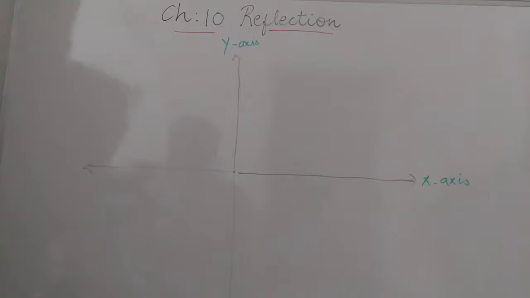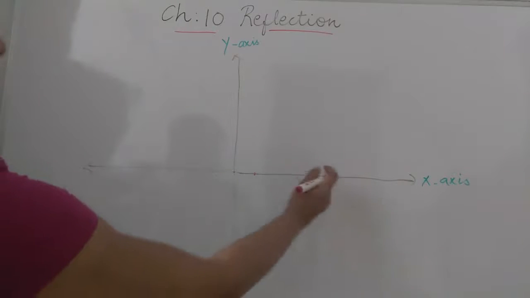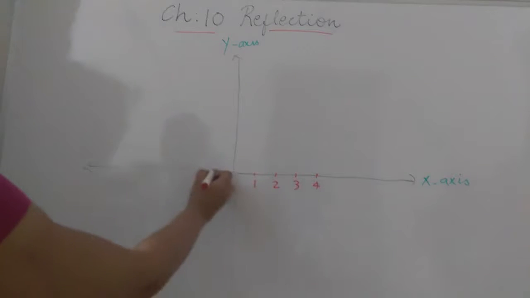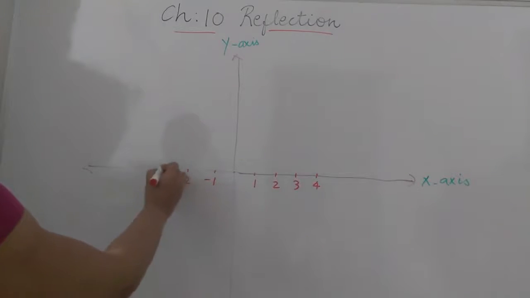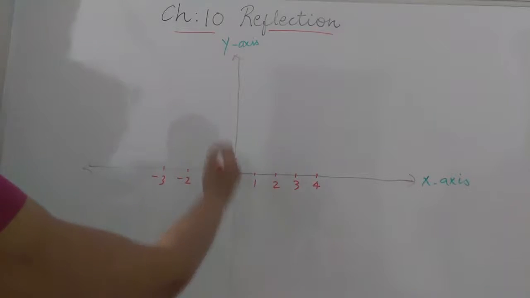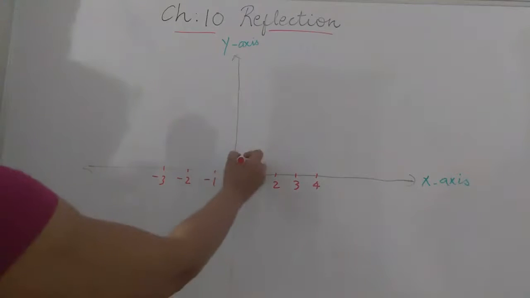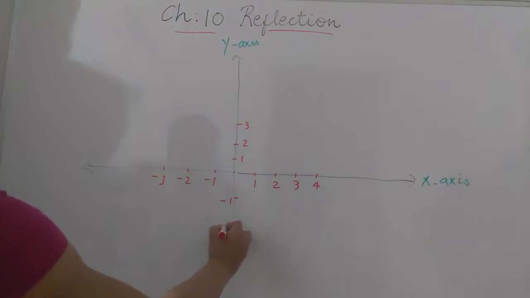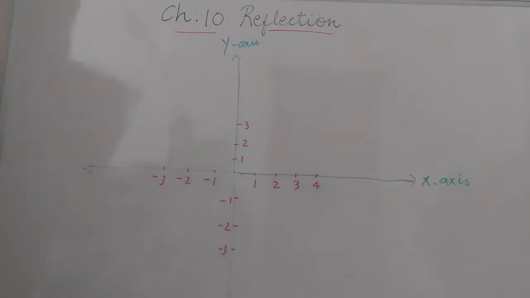Now on the right side of the origin there are positive numbers, and on the left side of the origin there are negative numbers. Same way, on the upside of the origin there are positive numbers, and on the lower side negative numbers, like this. So this is our graphical representation, students. Now I will explain how to take the reflection on the graph paper, or what questions can be asked in the exam.